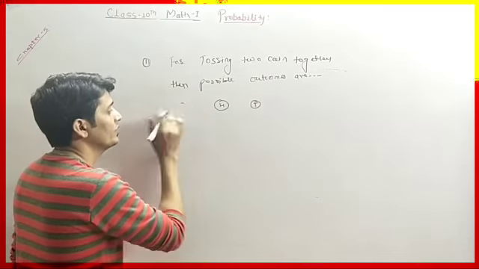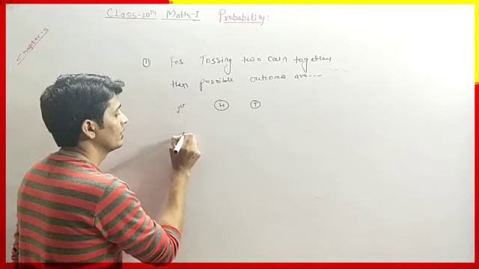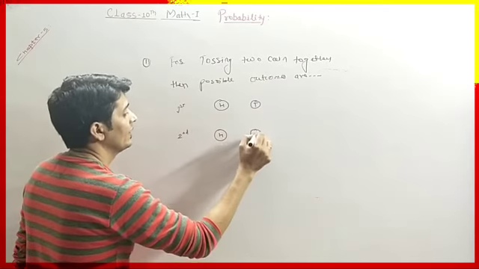For the second coin, we have again head and tails.